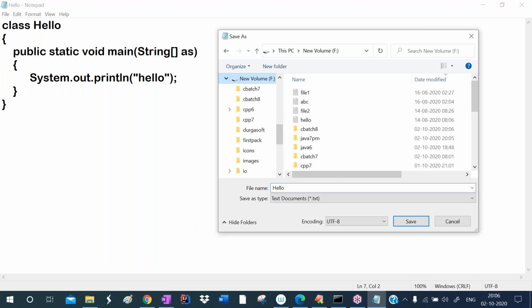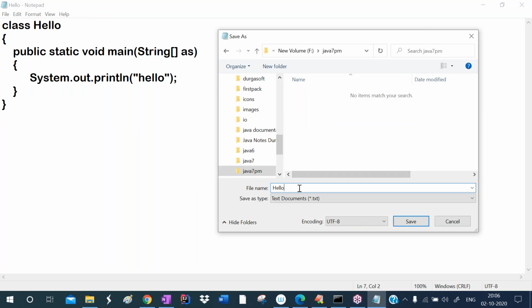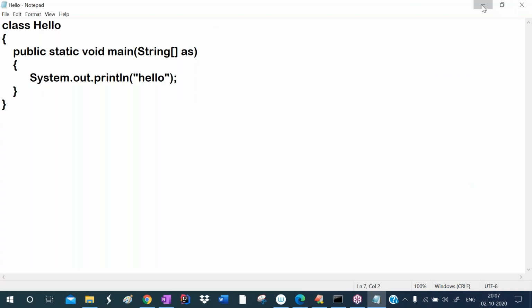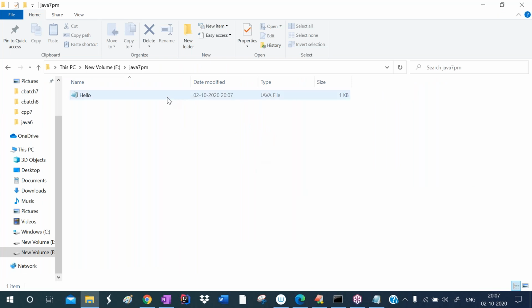Hello.java, successfully saved. So this is the source code file we just created.